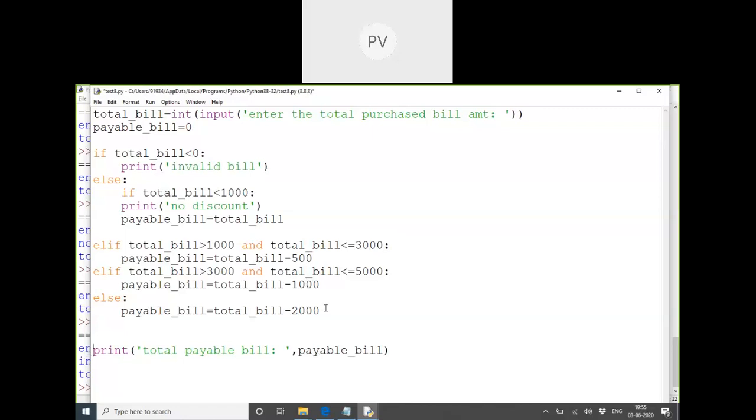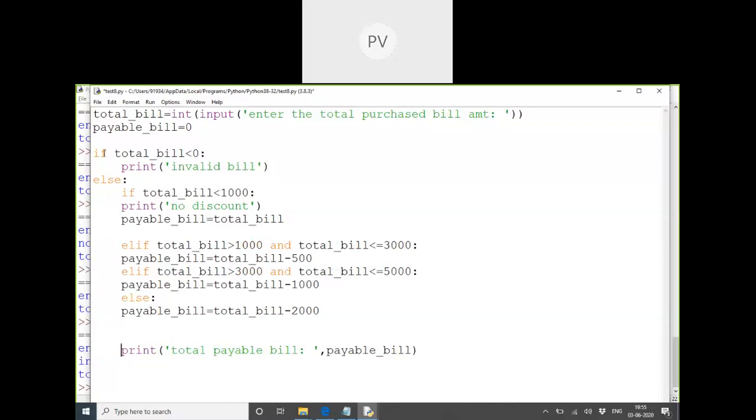Otherwise, what I'm trying to show, this whole part is inside the second else. Let me understand that. Now just observe the nested difference. If they entered a wrong message, we have to use else treatment here, right? We can directly equate the payable bill with total bill and say invalid bill. But when will I get the payable bill? When I have purchased something, not when by mistake they entered a wrong one. I'm talking about the first if statement where you have put another else statement there. So we can remove it and directly say payable bill equals to total bill, which is not valid.